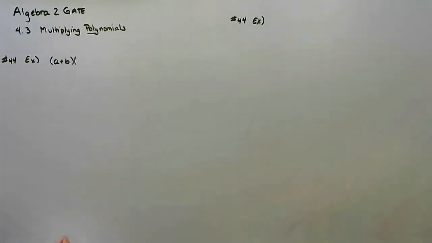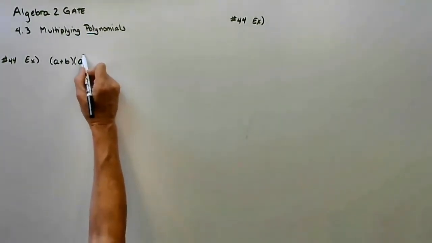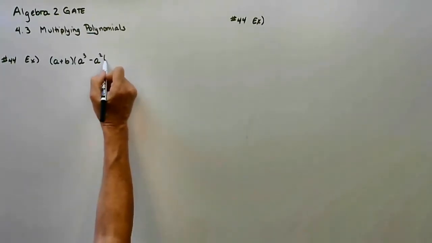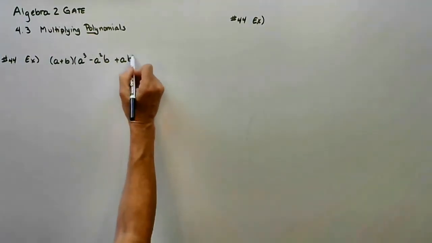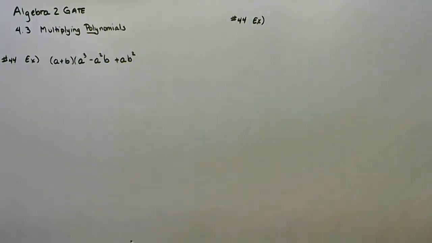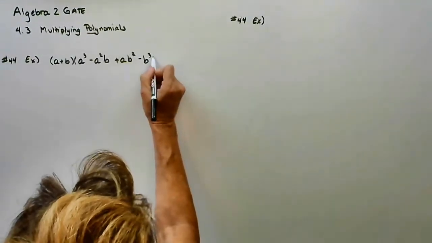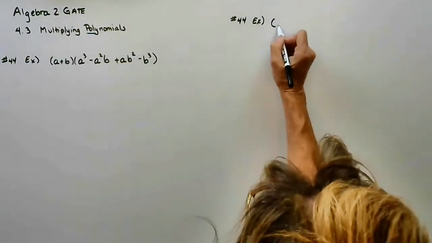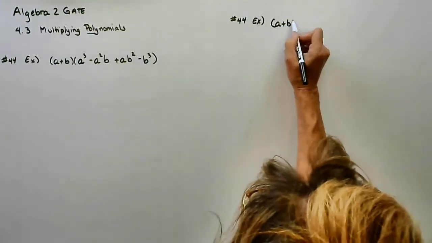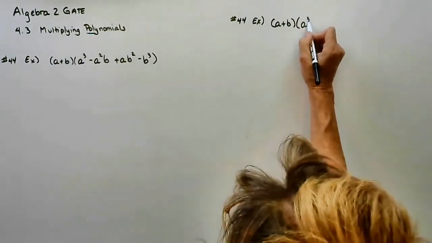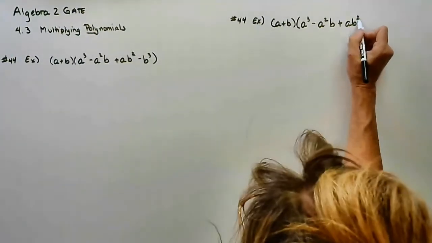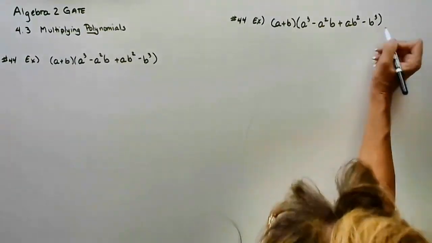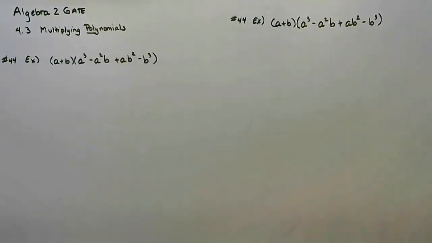Our second factor is a to the 3rd minus a squared b plus ab squared minus b to the 3rd. Now we're going to look at this 2 different ways.